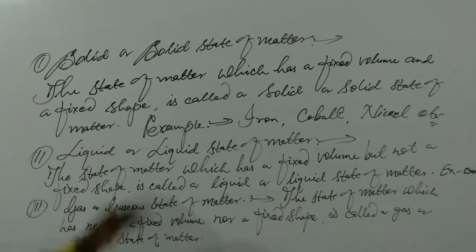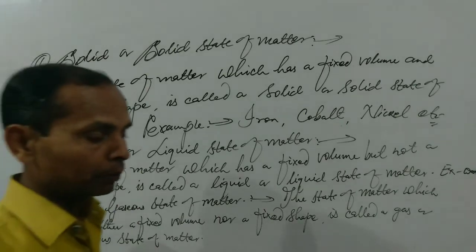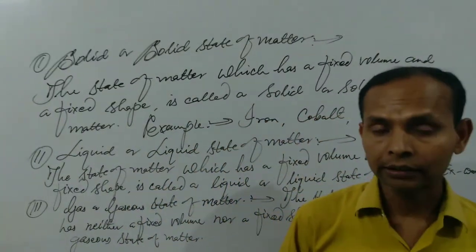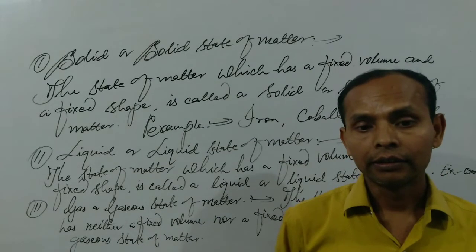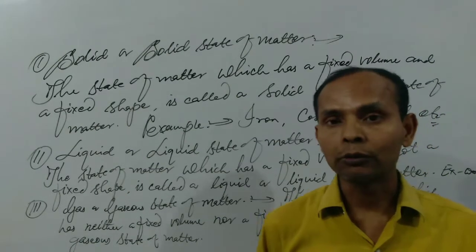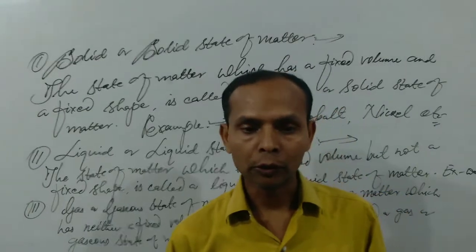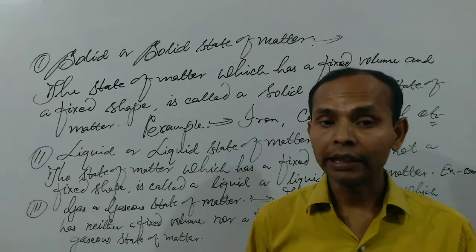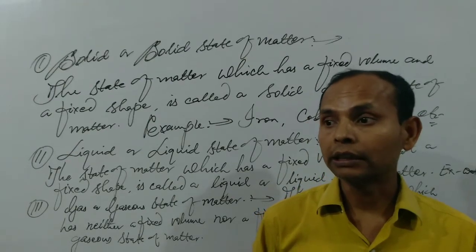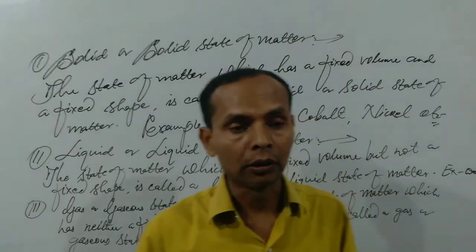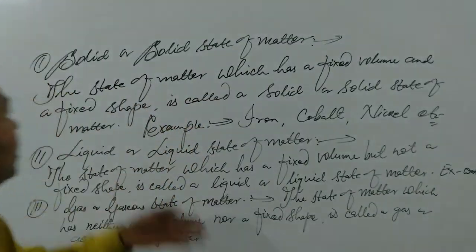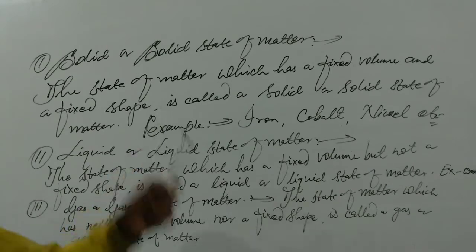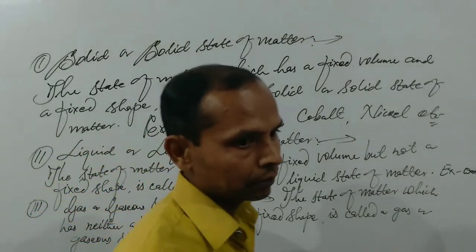This is also necessary, and at the present time the main limitation of students is that they are generally not able to write the definition, because they depend on teachers and depend only on understanding, so it is necessary to write the definition also like that. Solid or solid state of matter: the state of matter which has a fixed volume and a fixed shape is called a solid.